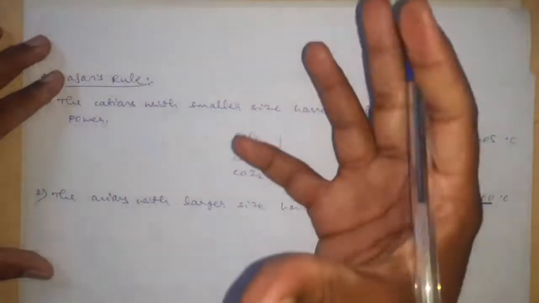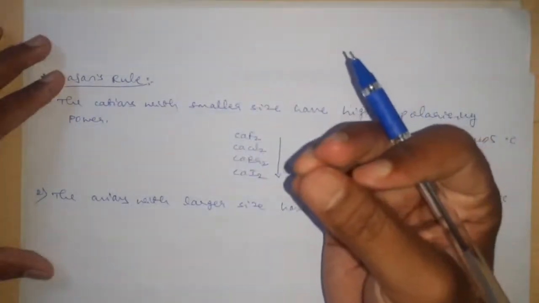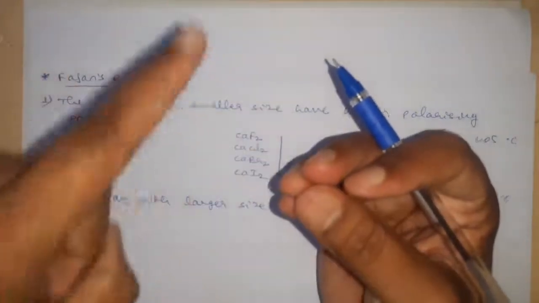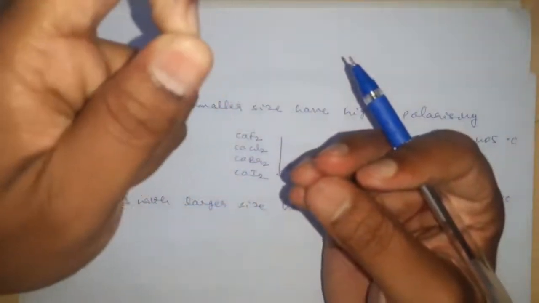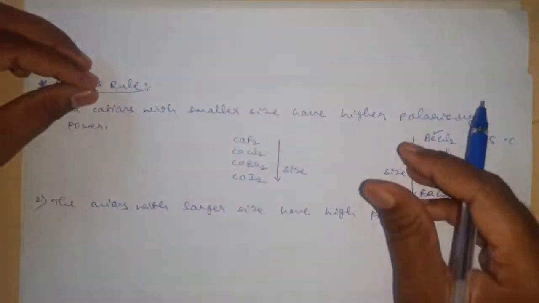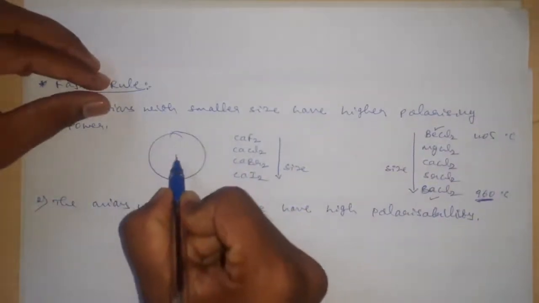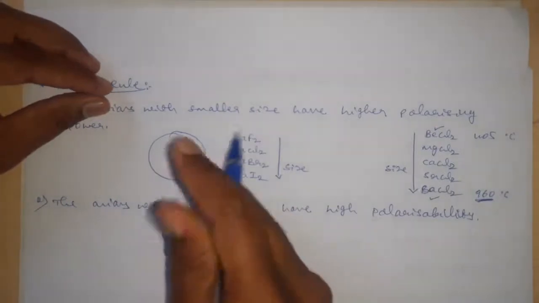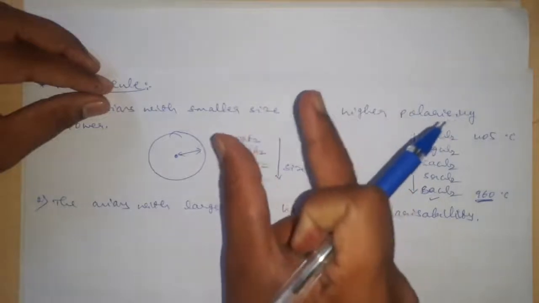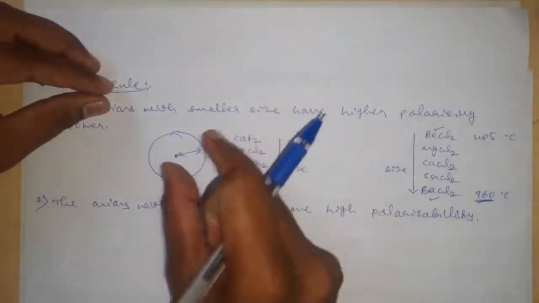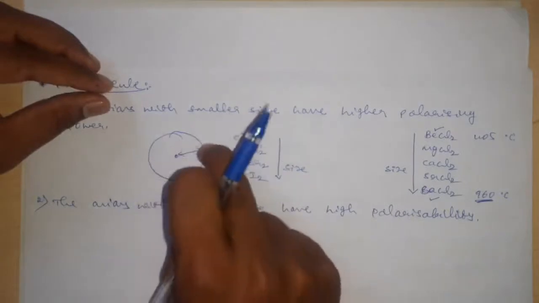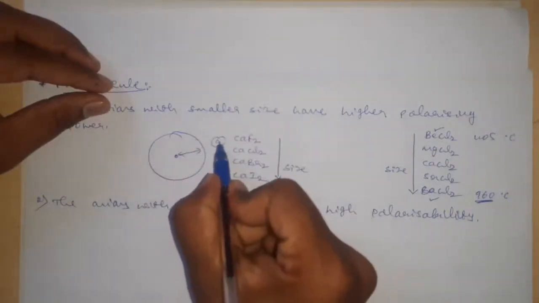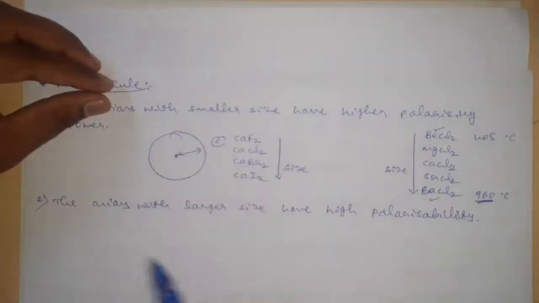Why? As the size is large, the nucleus has less attraction for the outermost electrons, and therefore those electrons can be easily deformed or polarized by the nearest cation. As the size is large, the distance between the nucleus and the oppositely charged electrons is large. As the distance is large, the attraction is small, and because of the less attraction of the nucleus towards the electrons, the nearest cation can easily distort these outermost electrons, and hence its polarizability increases.